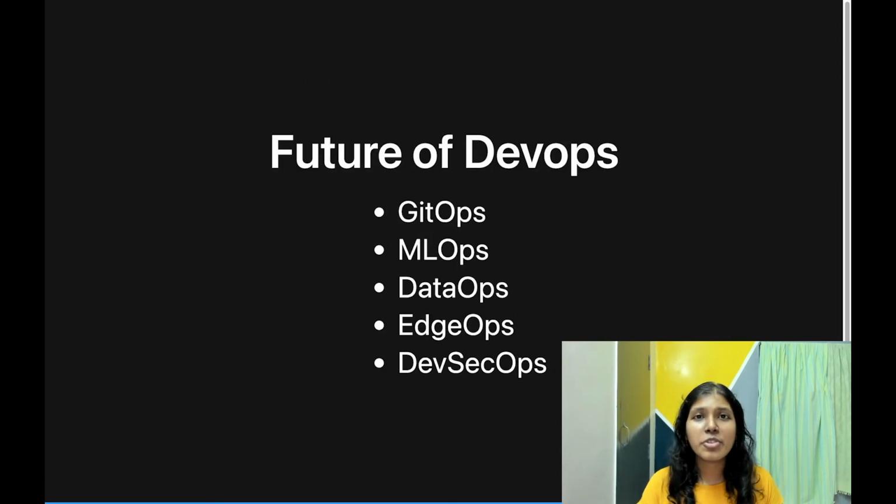Moving on, the future of DevOps is like ops in everything, which makes sense because you want to have the best possible workflow in every aspect of your software engineering. And software engineering is also really expanding with the introduction of machine learning, edge devices, and data engineering, and all these aspects of software engineering pipelines also need operations. For example, take machine learning. Everybody knows what machine learning is. It does not end with just the building of the model, right?